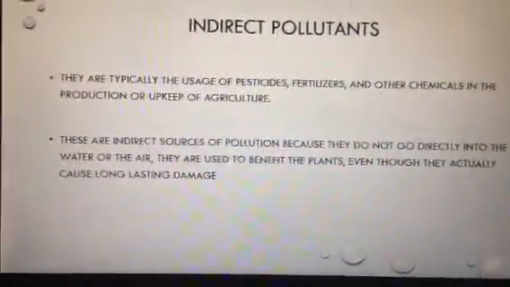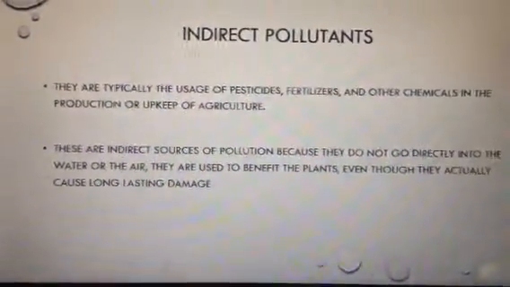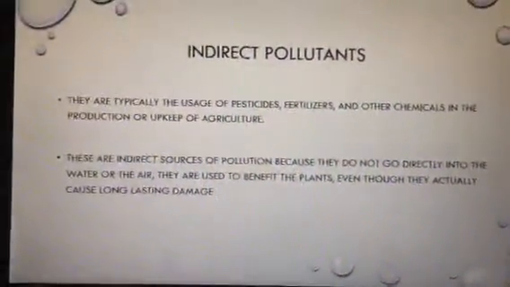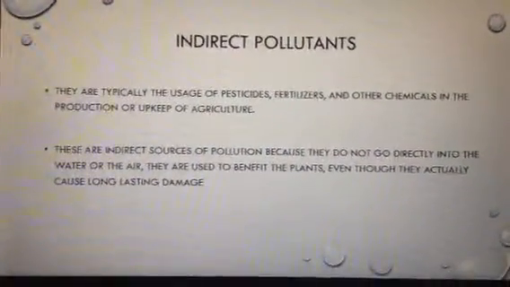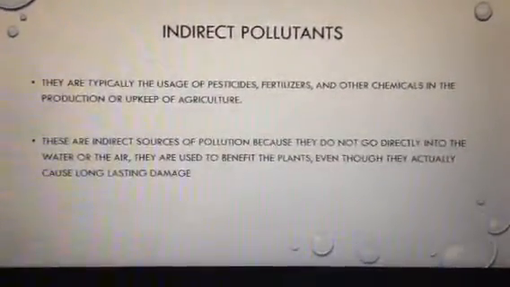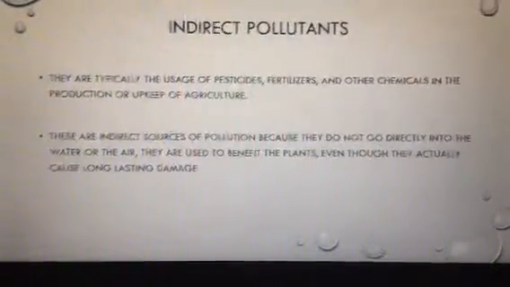Indirect pollutants are typically the usage of pesticides, fertilizers, and other chemicals in the production or upkeep of agriculture. These are indirect sources of pollution because they do not go directly to the water or the air. They are used to benefit plants, even though they actually cause long-lasting damage.